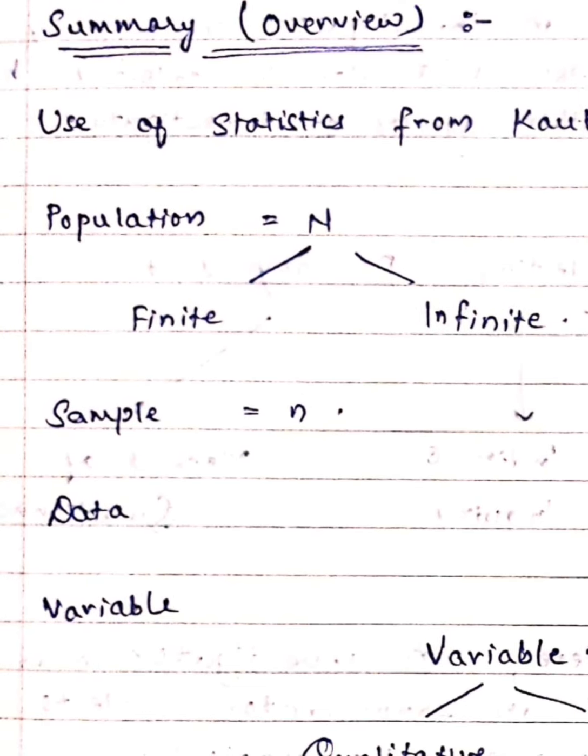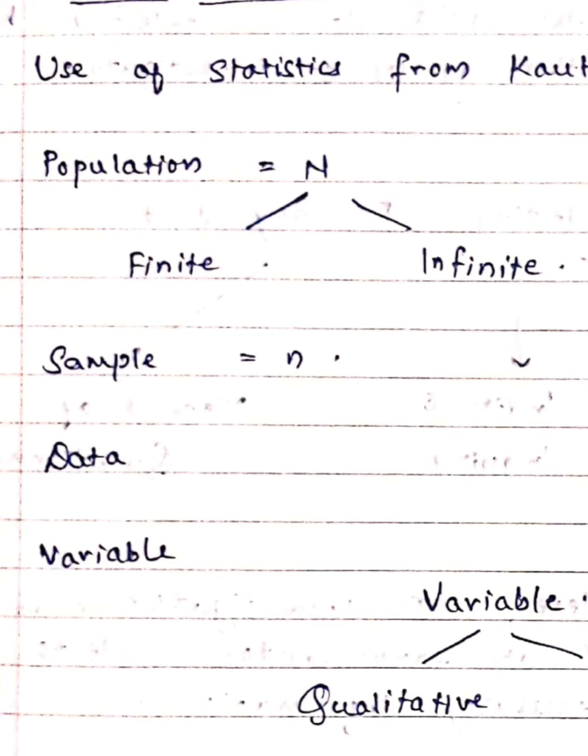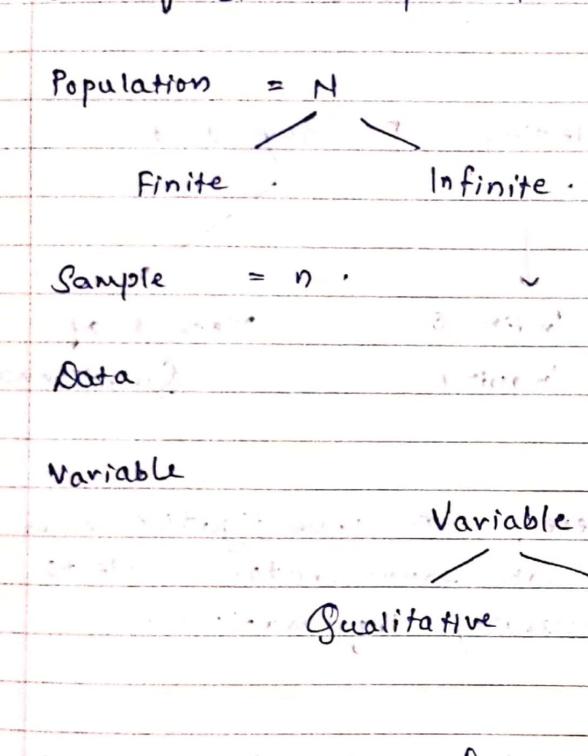We also talked about samples in this chapter. When you take a certain number of units from the given population, it is known as a sample. And we had also seen that the sample size is written by small n.